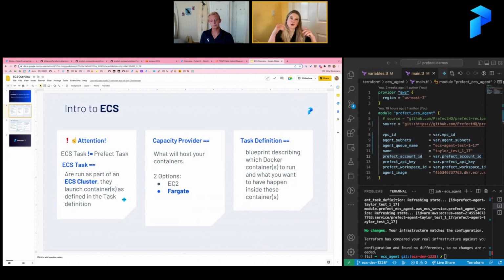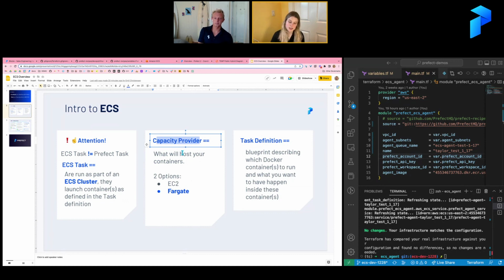Prefect tasks are the smaller unit of computation that you put inside of a Prefect flow. That is different from an ECS task. An ECS task allows you to launch containers in an ECS cluster. So really ECS is going to be a cluster of tasks. And when I say tasks throughout this tutorial, just assume I'm talking about ECS tasks, not Prefect tasks. Capacity providers are an important concept to think about when we're getting into ECS.